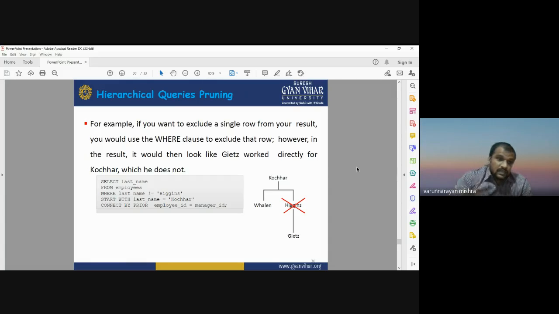However, in the rest it would then look like Gates worked directly for the coacher, which he does not. So this is the way. If you think that this information is not relevant to your question, you can run the pruning command, the syntax that can remove this information from your query.